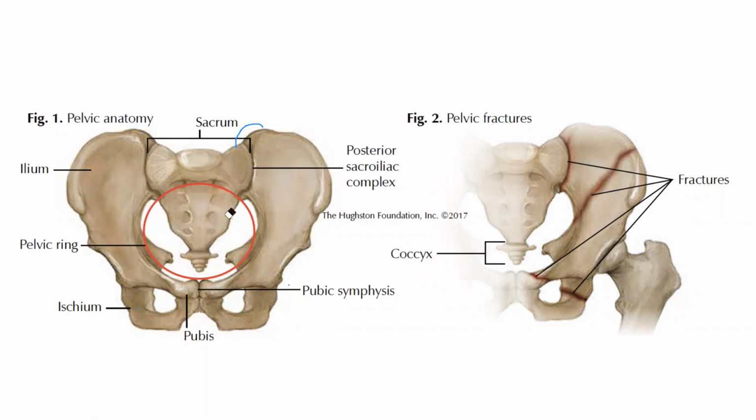So pelvic stability totally depends upon the ring. If your ring is well maintained, the pelvis is stable. The problem occurs if there's any problem in the ring. So you remember this internal ring. Okay, now the next slide would be here.